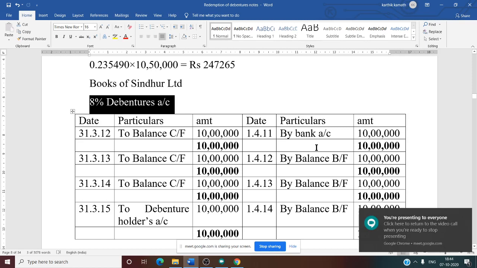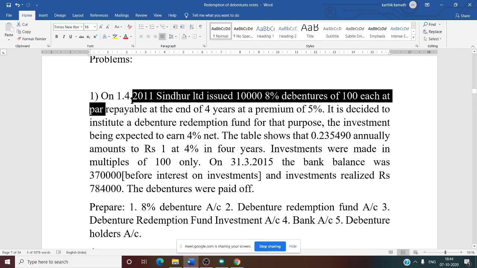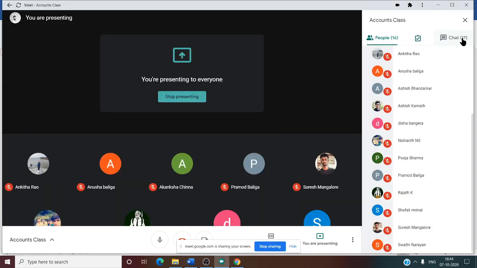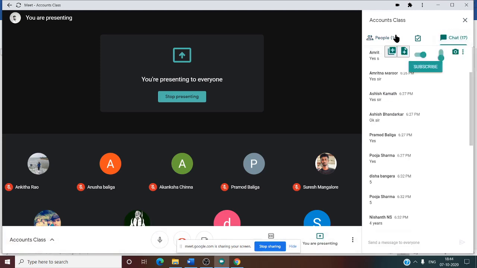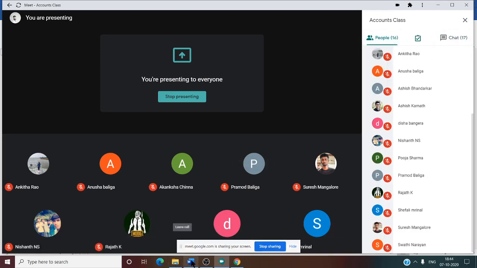See this. On 1/4 they issued the debenture. What is the issue entry now? Can you tell me what is the issue entry? Anything when it is issued, what is the entry? Bank debit, equity share capital credit. In this case, Bank debit, debenture credit. See this? Issue entry is Bank debit, debenture credit. So we are preparing debenture account.